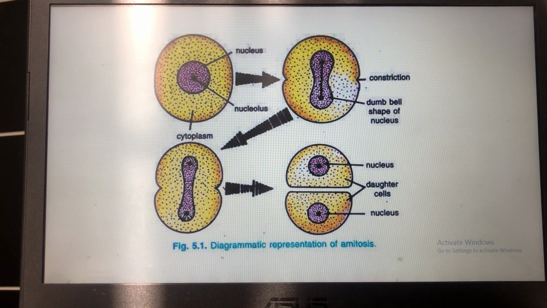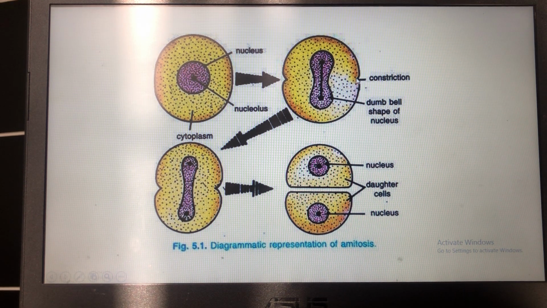Amitosis cell division is the characteristic of unicellular and lower organisms, where you can see that the nucleus of the cell first starts to elongate and constrict in the middle. In the meantime, the cytoplasm and the plasma membrane of the cell also start to constrict in the middle and thus form a furrow. With the progress of the division, the furrow goes deeper and the nucleus also constricts more and thus directly forms two daughter cells.